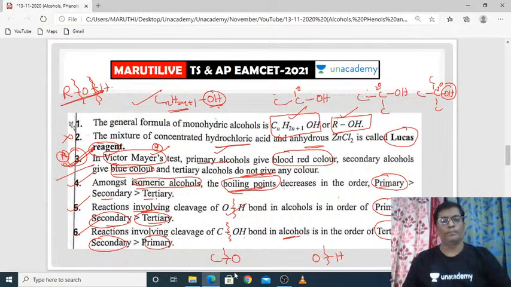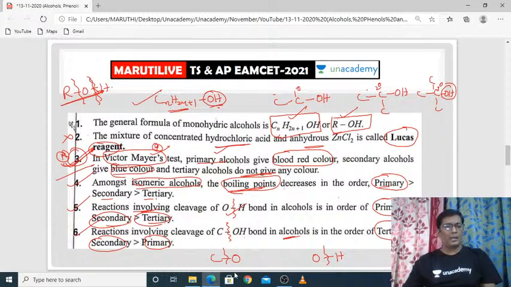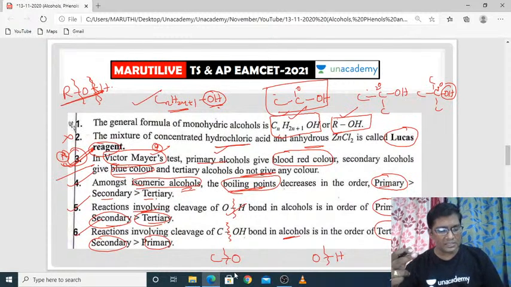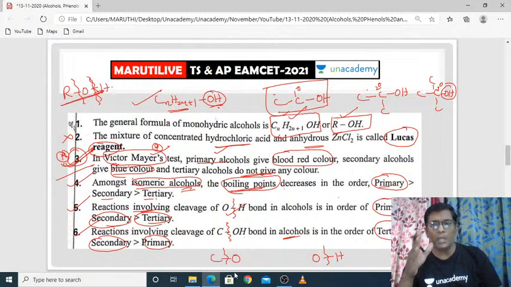Amongst isomeric alcohols, the boiling points decrease from primary to secondary, and secondary to tertiary, because once the branches increase, obviously the boiling points decrease.